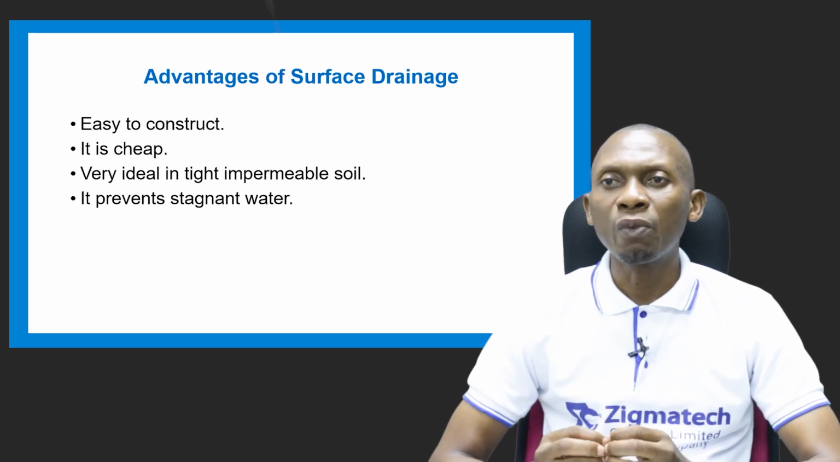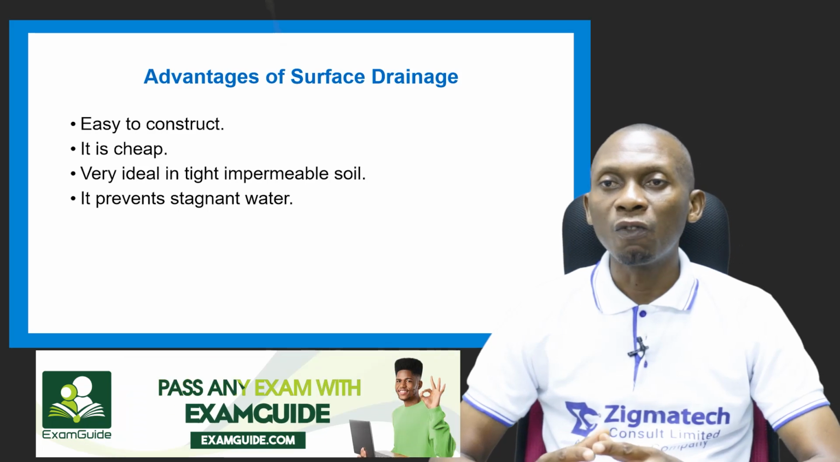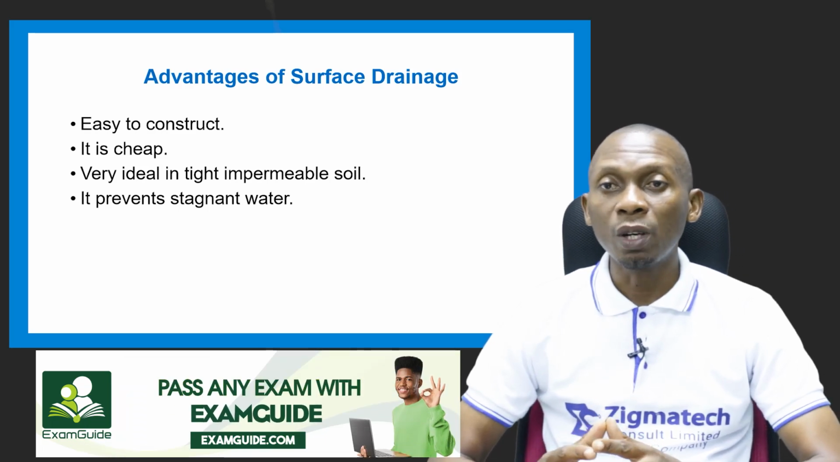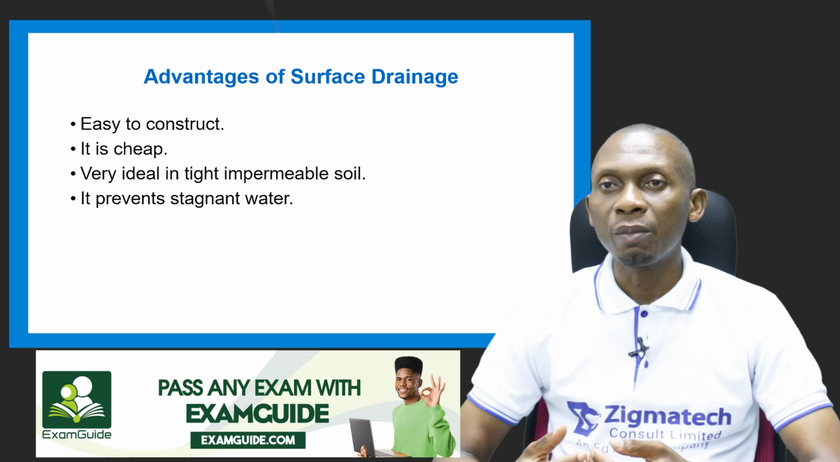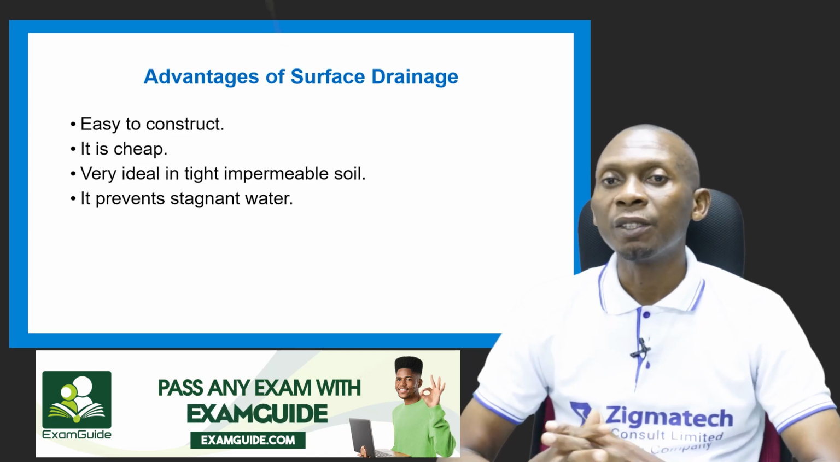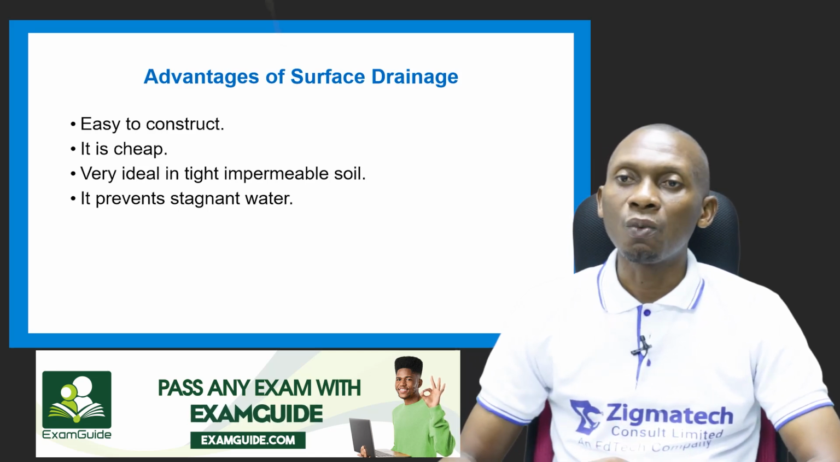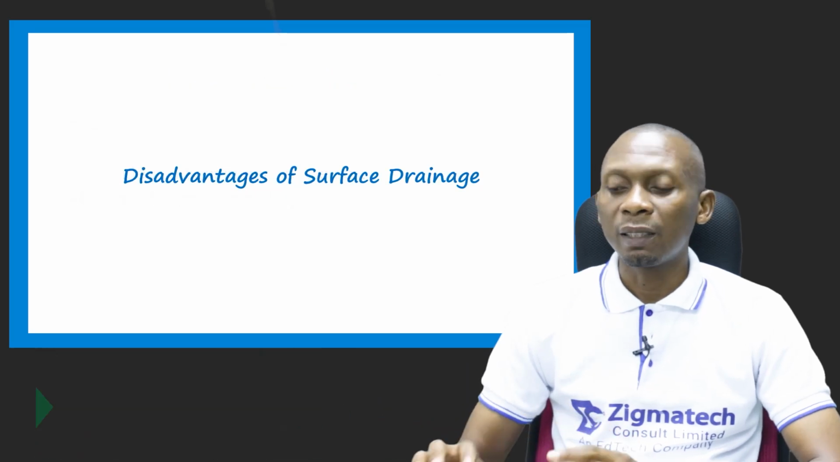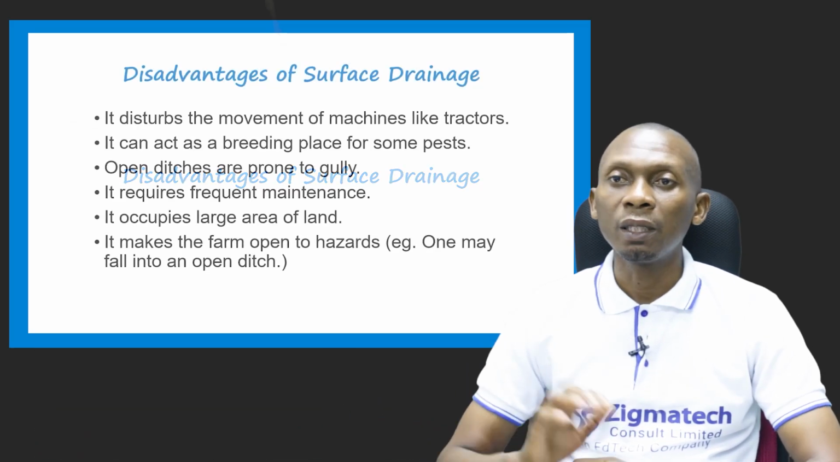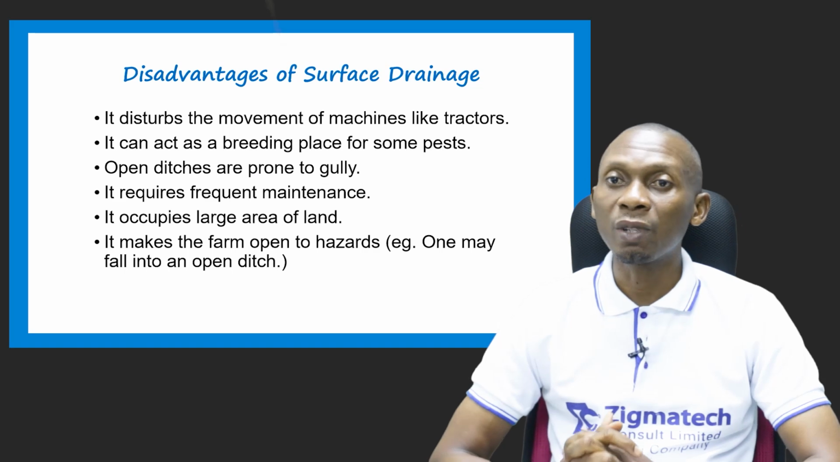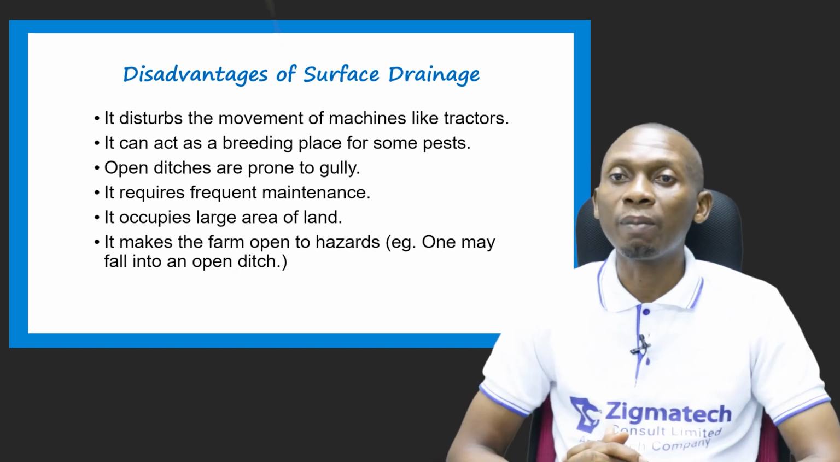Soils that do not encourage the downward movement of water can be ideal for drainage, because it prevents stagnant water. Now, what are the disadvantages of surface drainage? It disturbs the movement of machines like tractors, and can act as a breeding place for some pests.